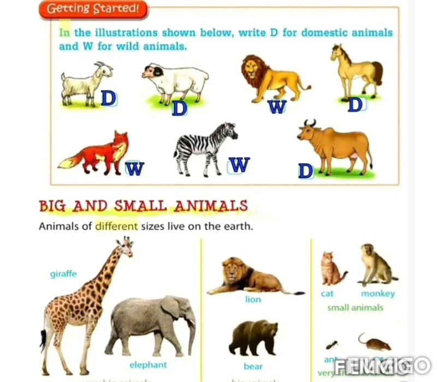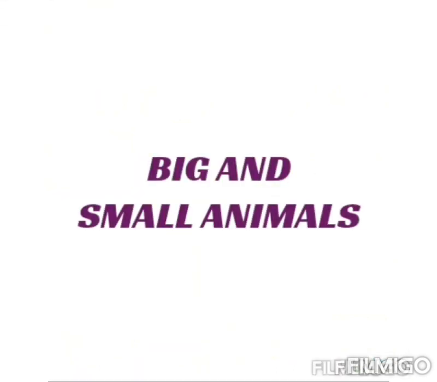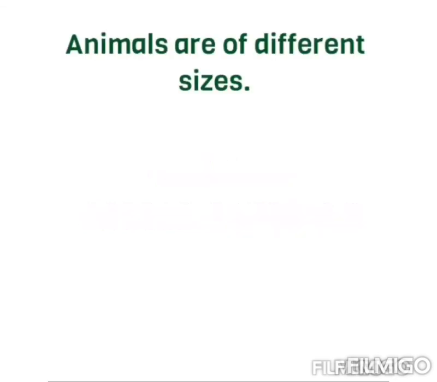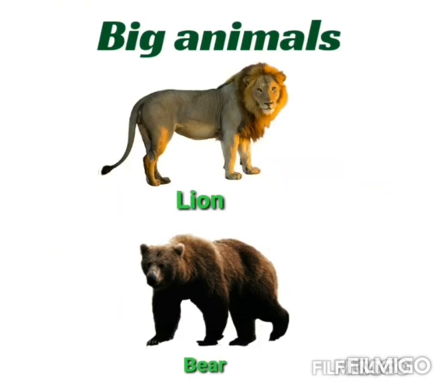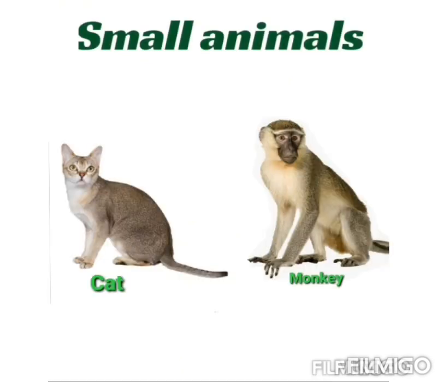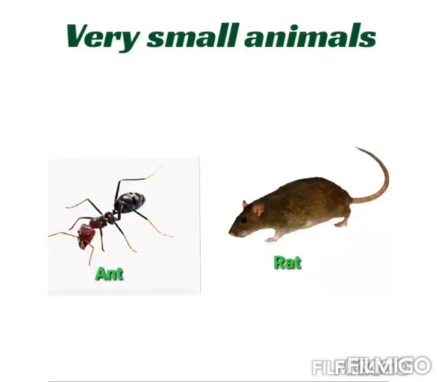Okay, now let us start the first topic. Big and small animals. Animals of different sizes live on the earth. There are very big animals like giraffe and elephant. There are big animals like lion and bear. Some of the animals are small like cat and monkey. And some animals are very small, for example, ant and rat.